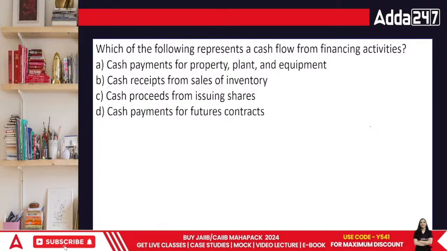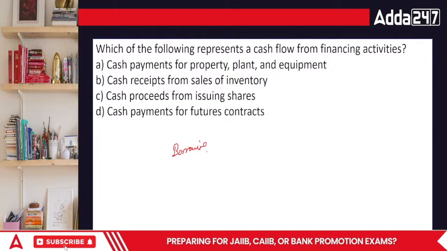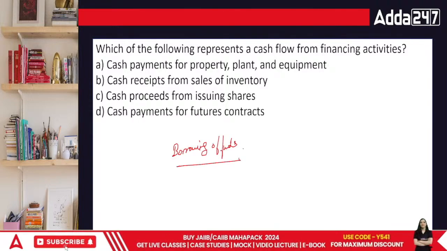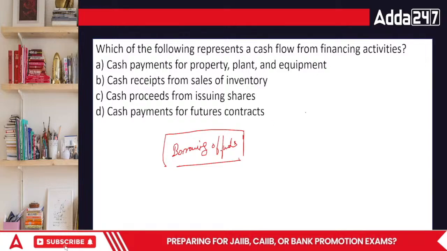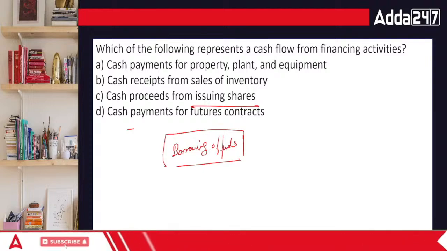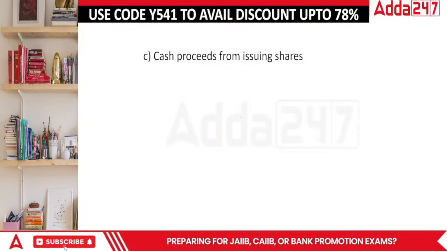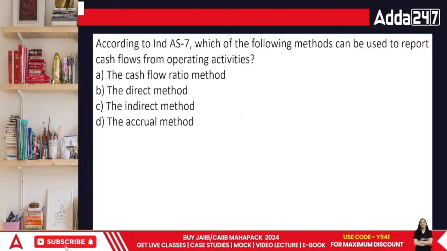Financing activities are related to the borrowing of funds for the business. So how are we getting the funds for the business? By issuing shares. The rest is your regular business work: property, plant and equipment, sale of inventory, as well as future contracts. The answer is cash proceeds from issuing shares.